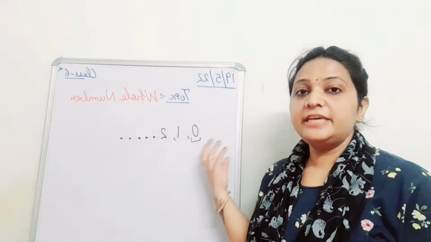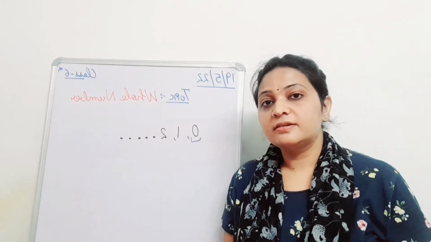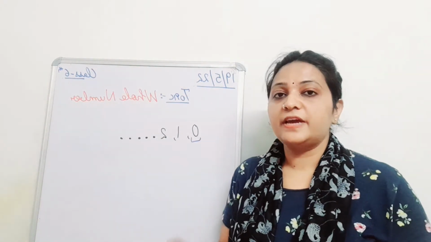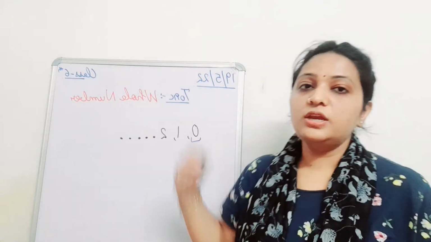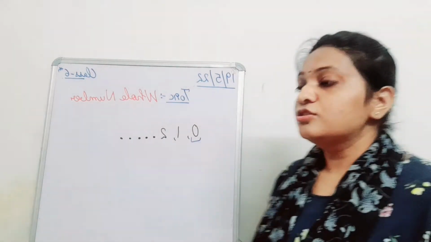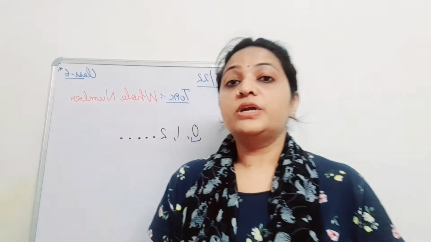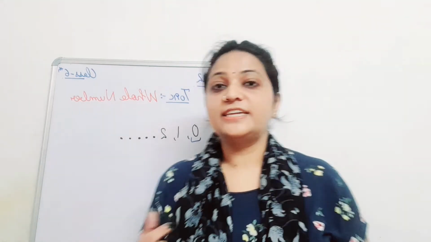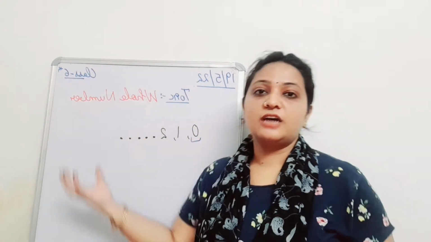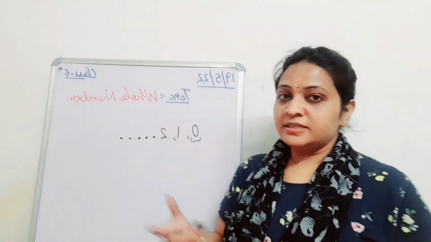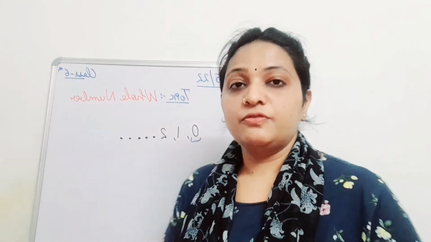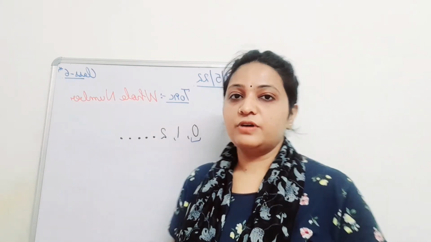Does it have any predecessor? 0 is the number which does not have any predecessor in the whole numbers. Can you tell me which number doesn't have any succeeding number? Very right. The last number of our counting does not have any successor. Such questions may be asked in objective type or 1-2 marks.